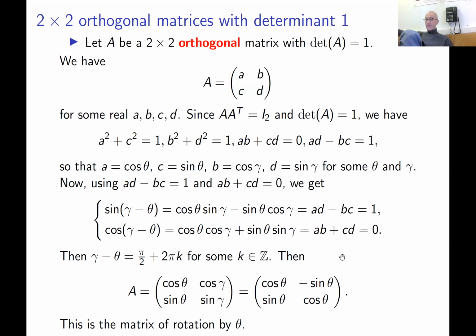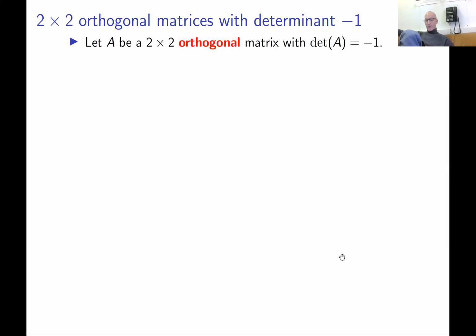Of two-dimensional space around the origin clockwise. Okay, good. So we found all orthogonal matrices with determinant 1. Let's do the same with determinant minus 1. First of all, you can proceed in two different ways.